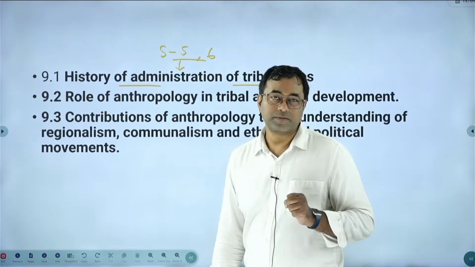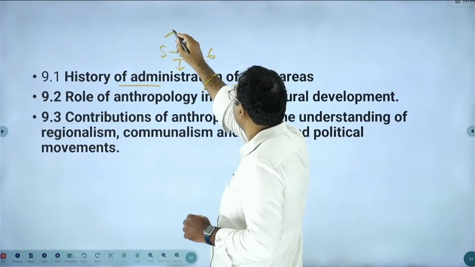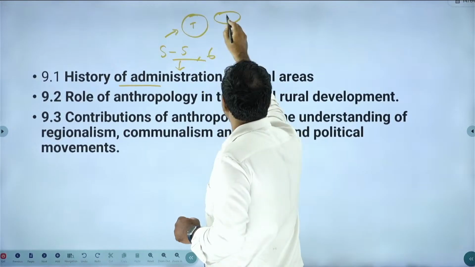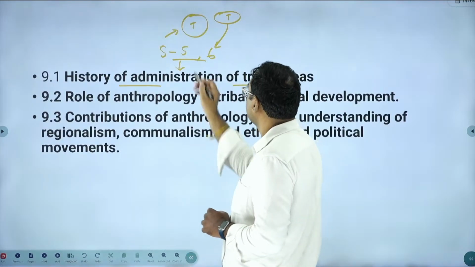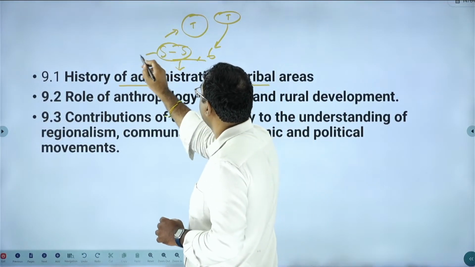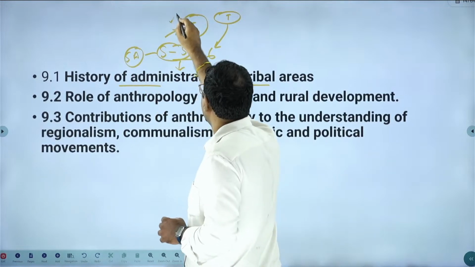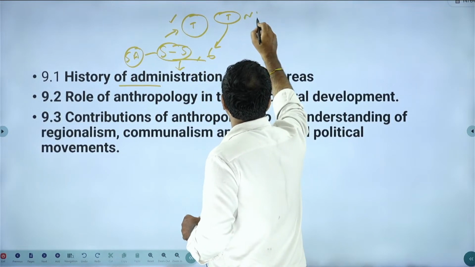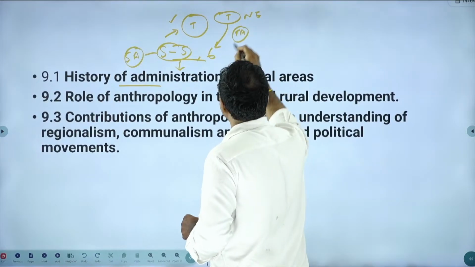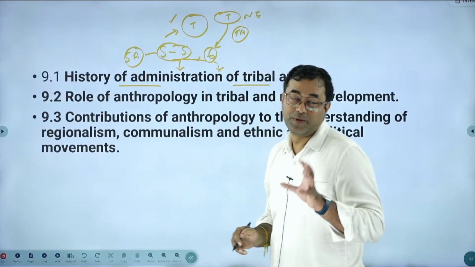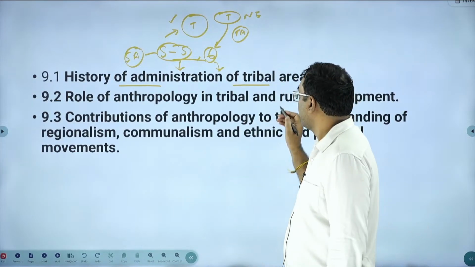Schedule 5 is mostly related to the mainland tribals of India, exclusively for the scheduled areas, while Schedule 6 is for the tribal areas in the northeastern region, and it gives an elaborate description of the administration of tribal areas.